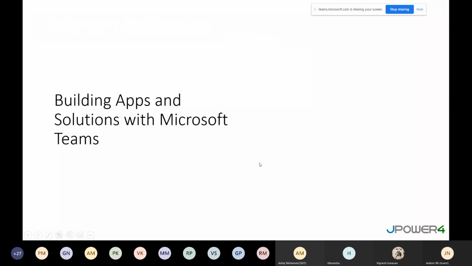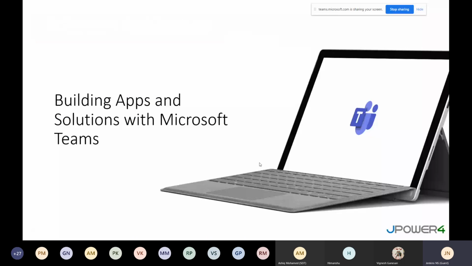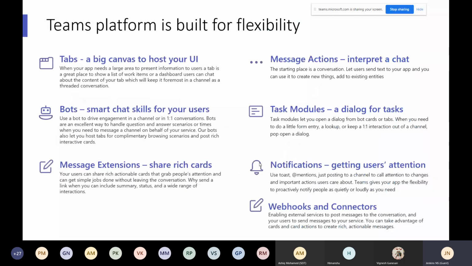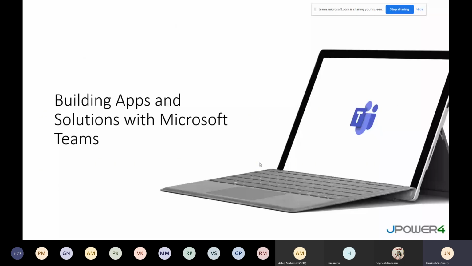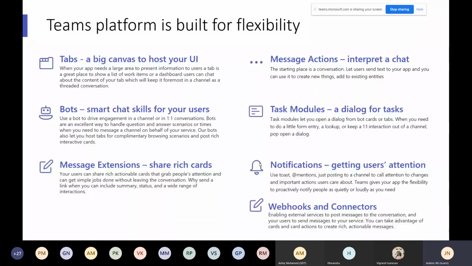Okay. Building apps and solutions with Microsoft Teams. First, you can think about different scenarios. I have given some overview about this, what the expectation from our development is, and now we go for building apps and solutions with Microsoft Teams. Here we have the different options.